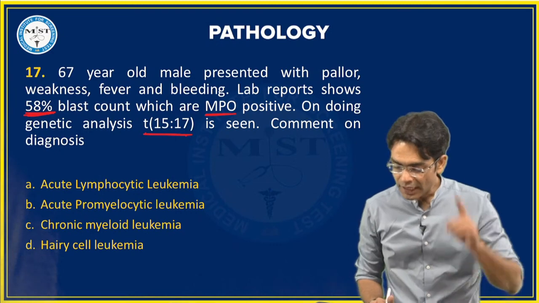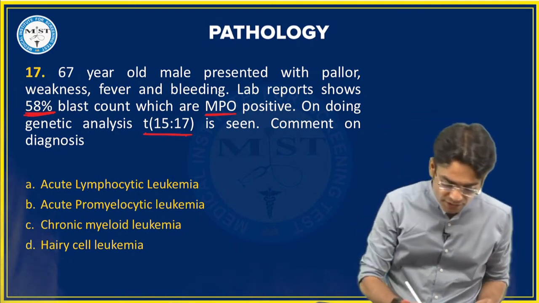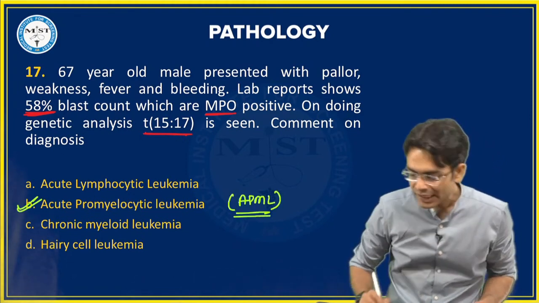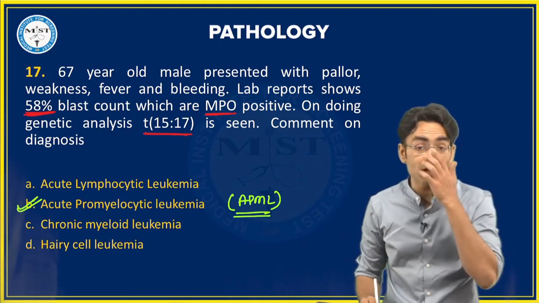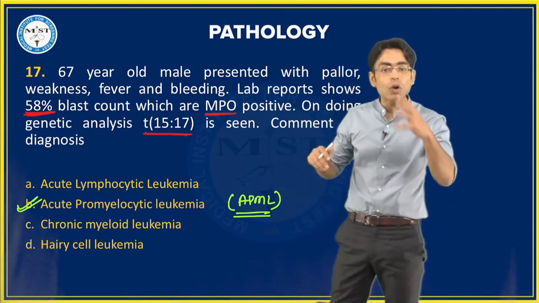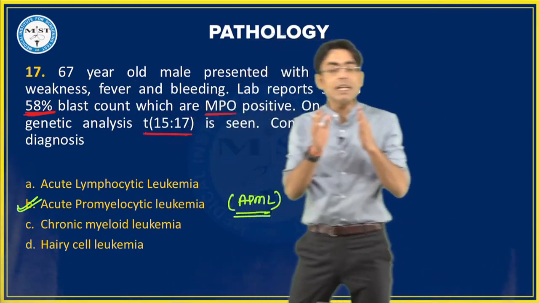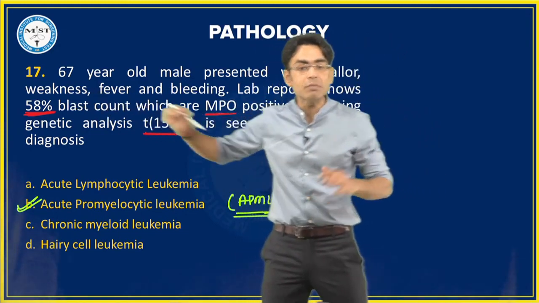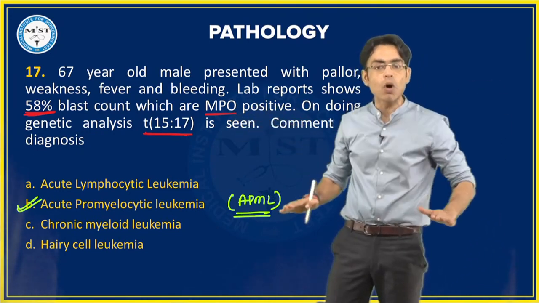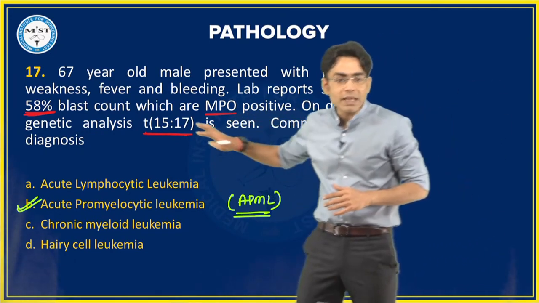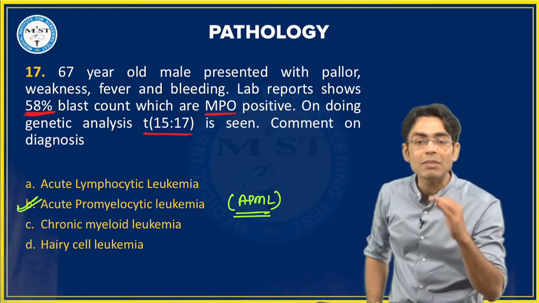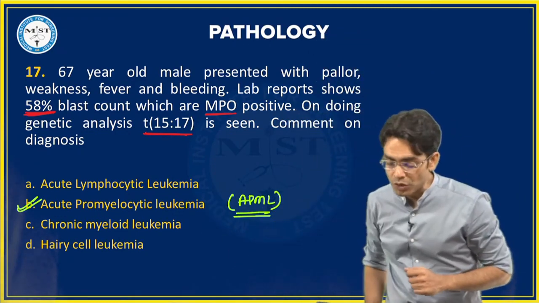No. The correct answer for this question is B, APML. For CML, you people are giving me the answer as CML. For CML, the translocation is 9:22. And for any chronic leukemia, the blast count has to be between 10 to 19%. So when you see 58% blast, this will be acute. Then you are seeing MPO positive, so this will be myeloid. So it is for sure that this is acute myeloid leukemia. But with the help of this particular translocation, you can even find out which type of AML this is, AML M3, which is called acute promyelocytic leukemia.